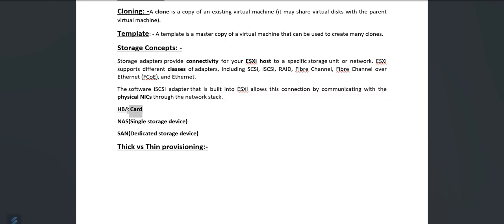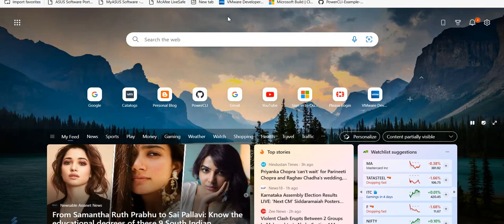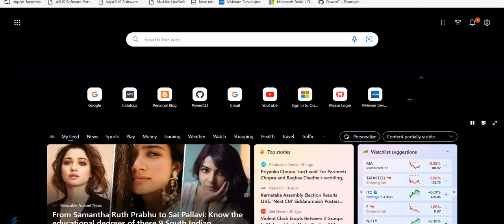Now the HBA card, if we move to the other screen, and see the HBA card.